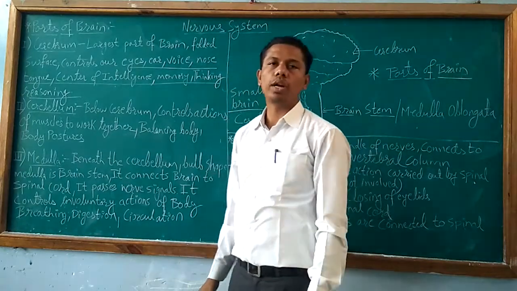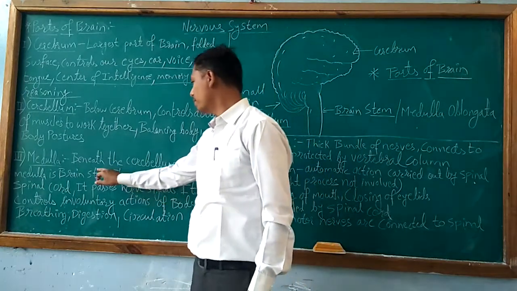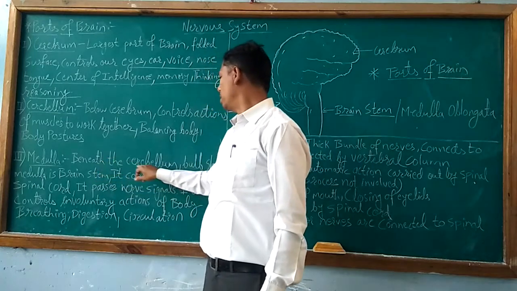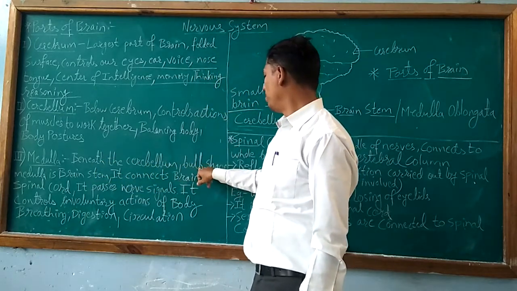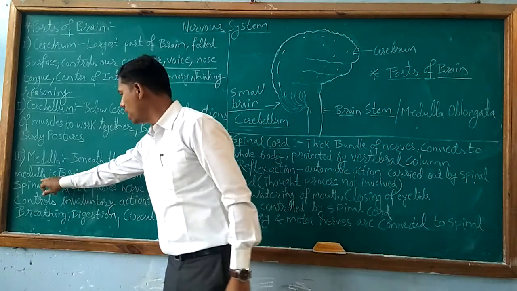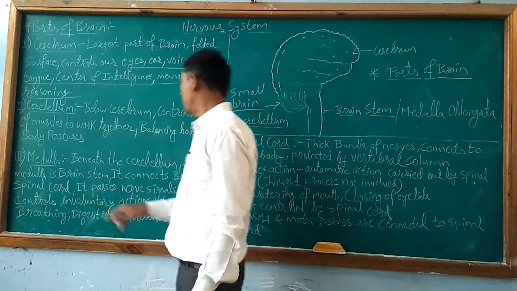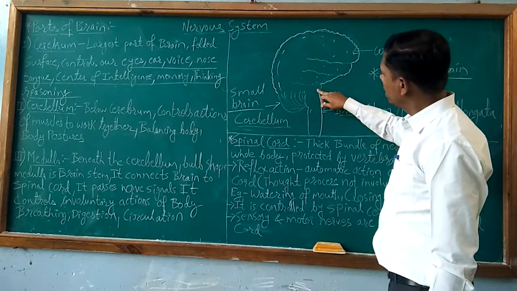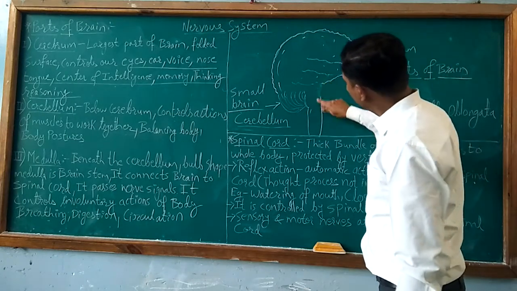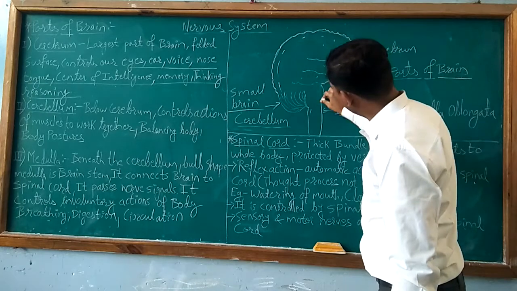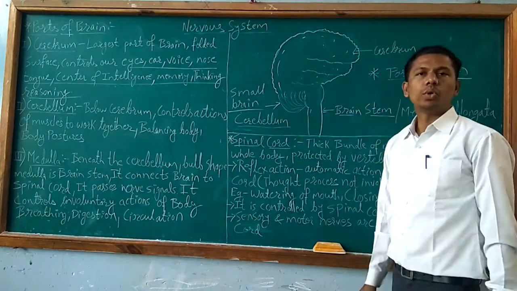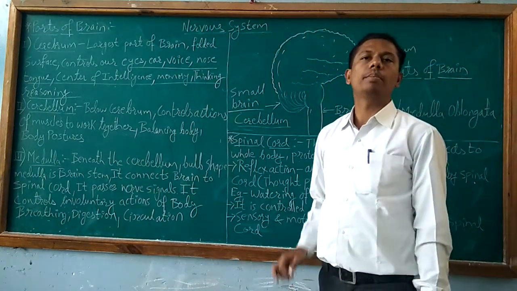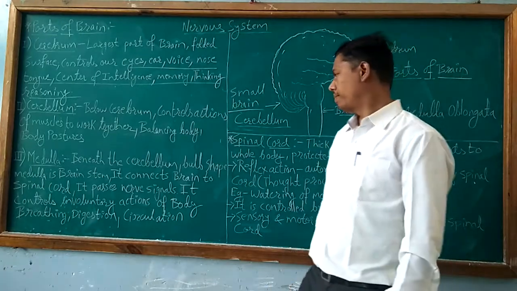Functions of medulla oblongata. Beneath the cerebellum, the bulb-shaped medulla is the brain stem. It has a bulb-like shape in this manner, and so it is called the bulb-shaped brain stem.